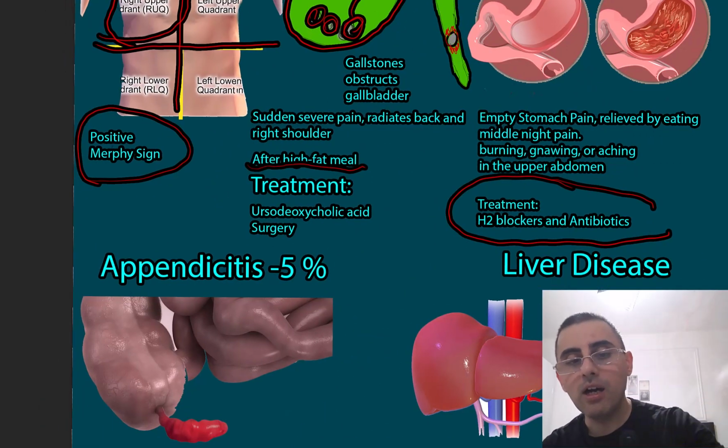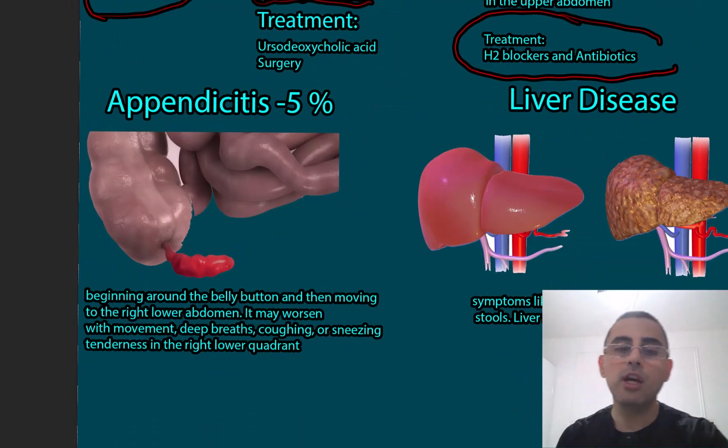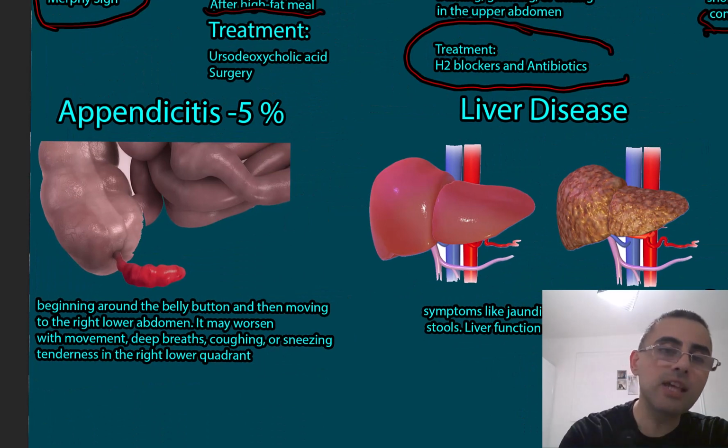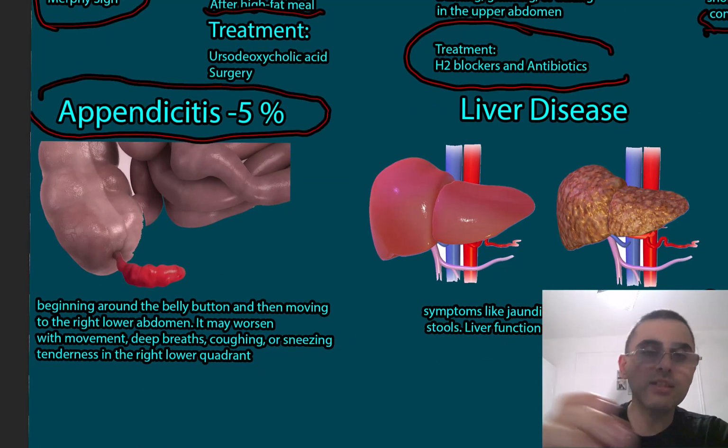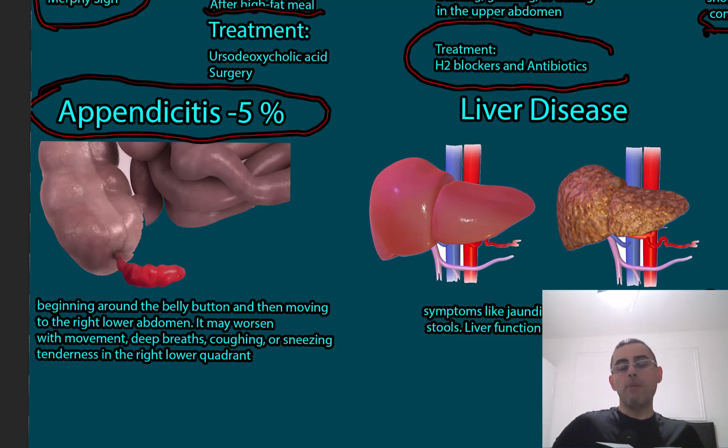Fourth, we should suspect appendicitis. Generally, appendicitis causes pain in the lower part of the abdomen, the lower right part, but sometimes the patient can feel this pain in the upper part of the abdomen.